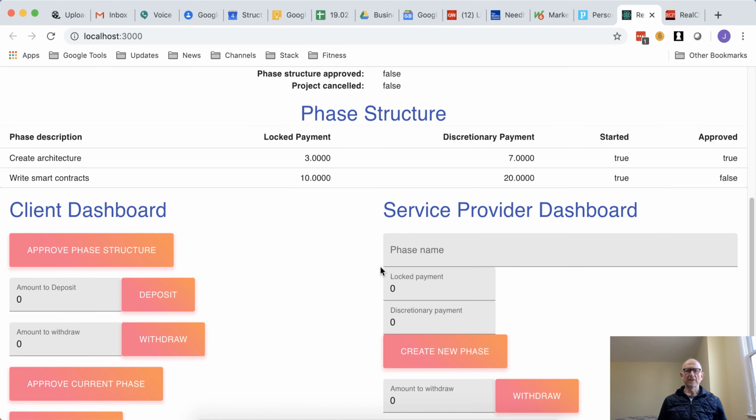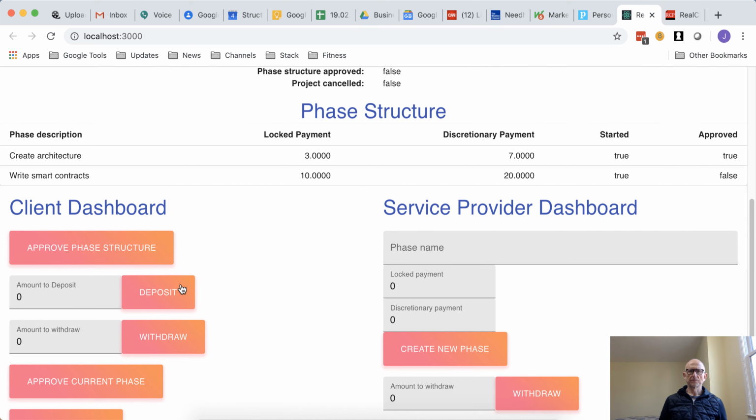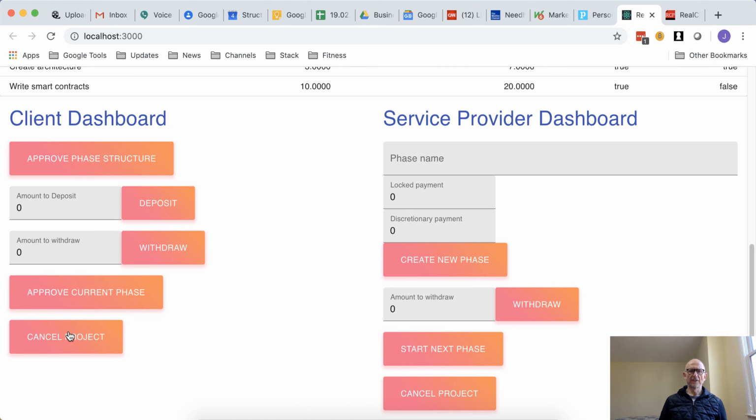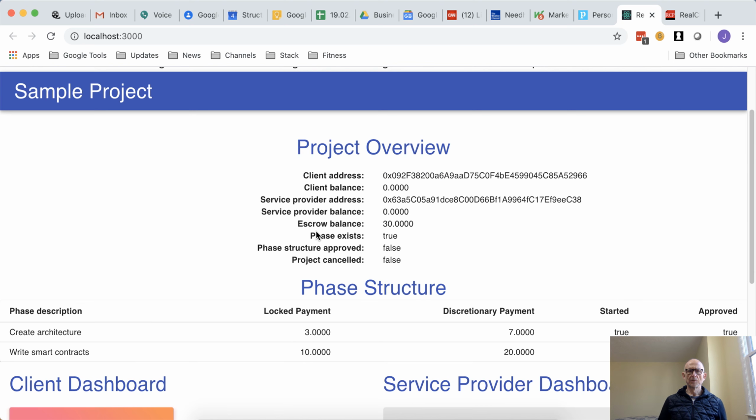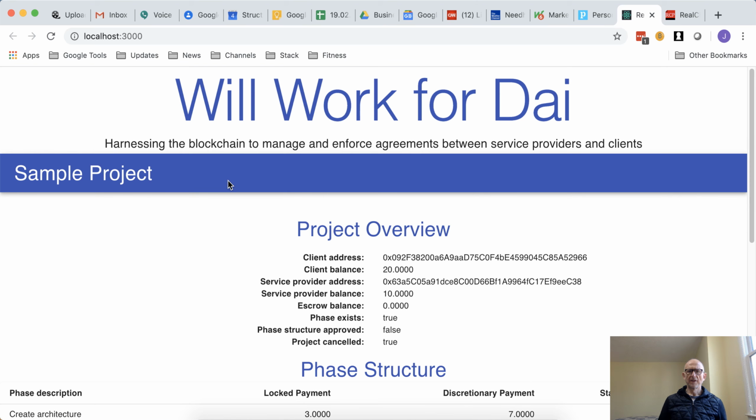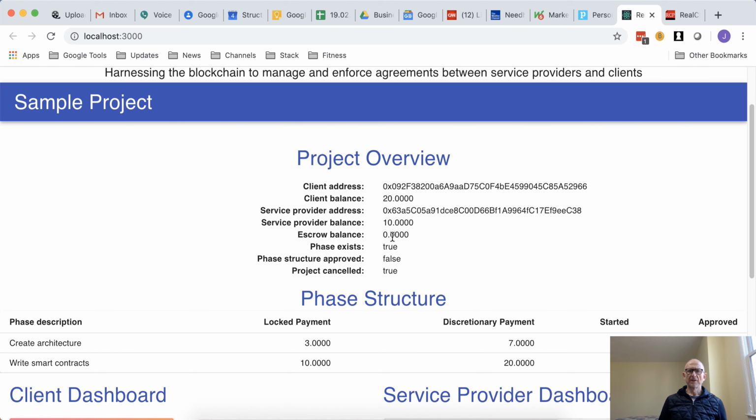Now we'll say that the client is not happy with this phase. So the client decides to cancel the project. So now let's press cancel project and we'll see what happens. Go back, refresh the screen, and we'll see that of the 30 ETH that was in the escrow balance, 10 has moved into the service provider's account.